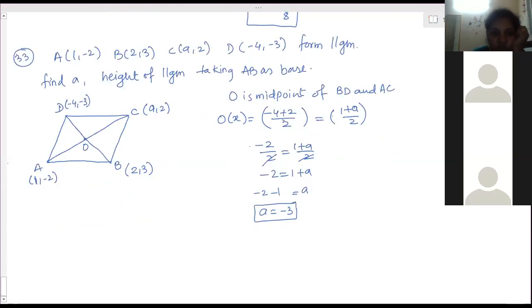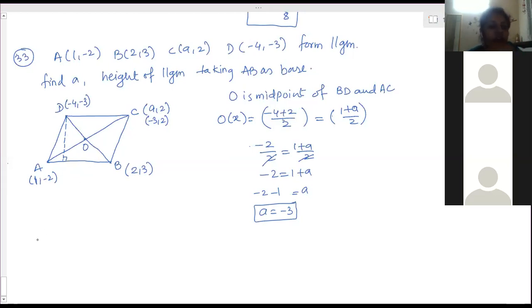Now knowing the value of a, that is minus 3, and 2 is C's coordinates, we could find the area of the parallelogram, which is also equal to base into height. So the base is AB and then height from that. But there is no need to find the area of the parallelogram because they have not asked for it. So only take triangle ABD, and this is the height you have to calculate. The area of this triangle is half into base into height.